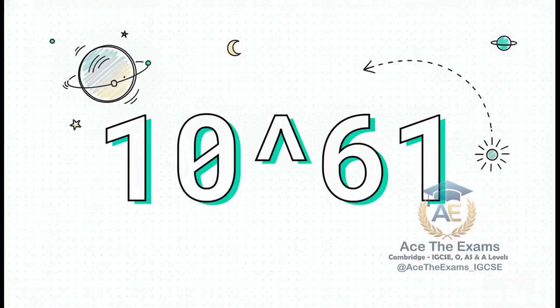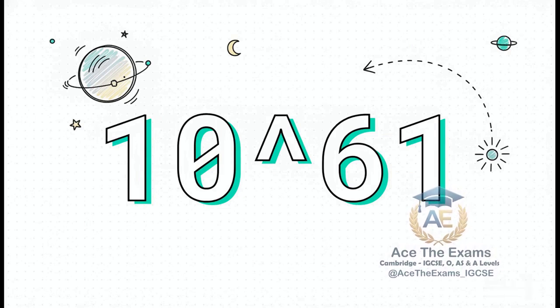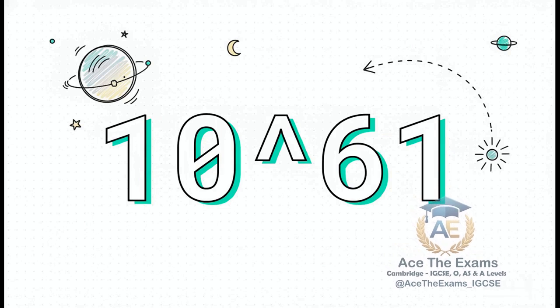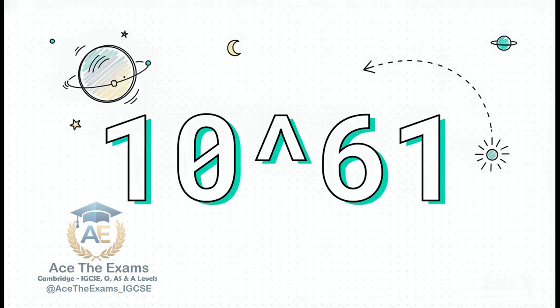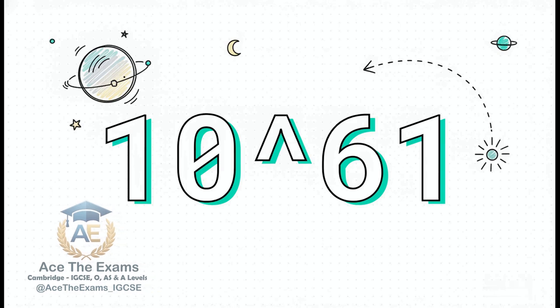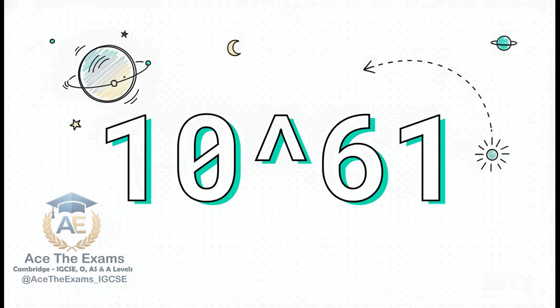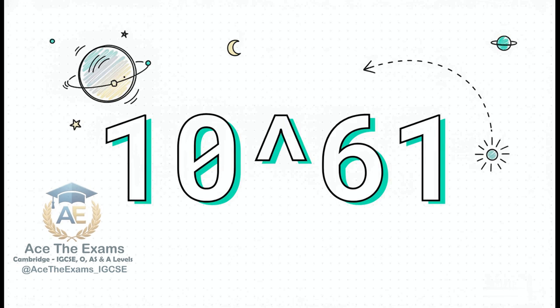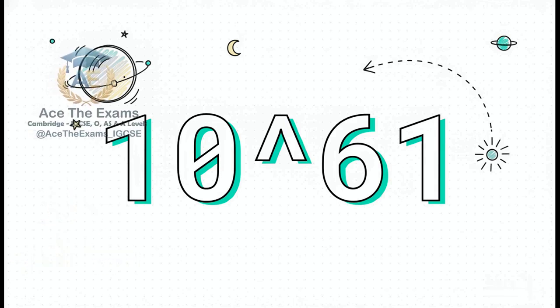Let me give you a number to really hammer home why we need this kind of scientific notation. Imagine a 1 followed by 61 zeros, 10 to the power of 61. That staggering number is the difference in mass between our sun and a single tiny electron. If we actually tried to write that out in standard numbers every single time we did an astrophysics calculation, we'd literally run out of paper, not to mention patience. Scientific notation keeps our mathematical language incredibly clean and precise.